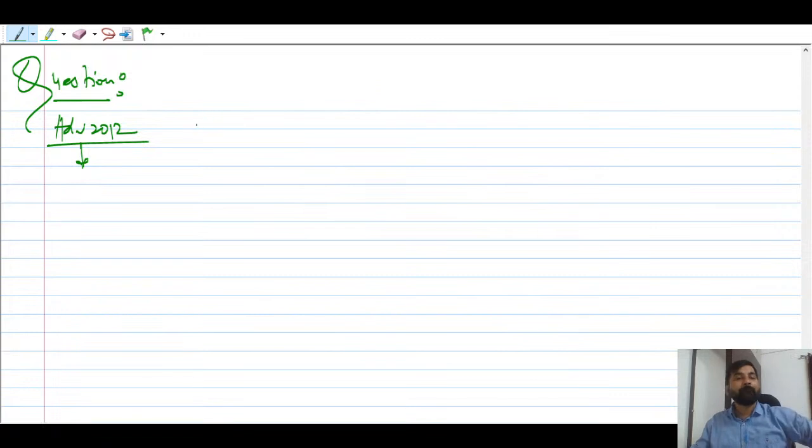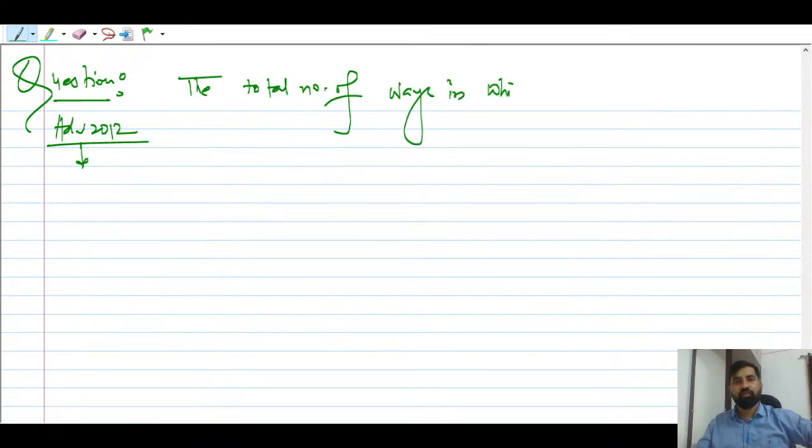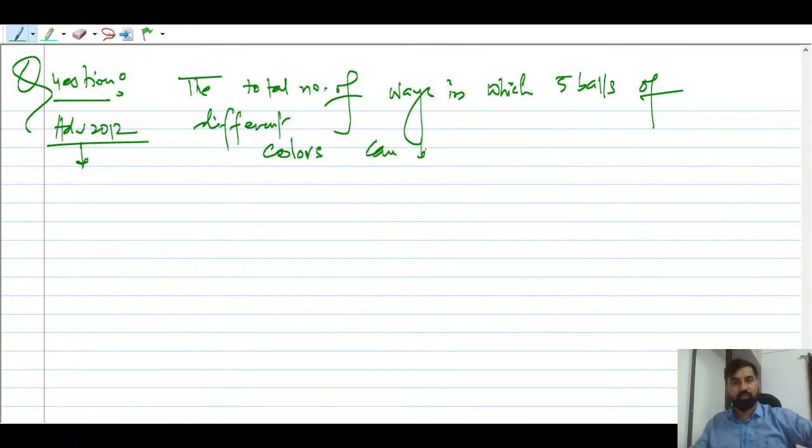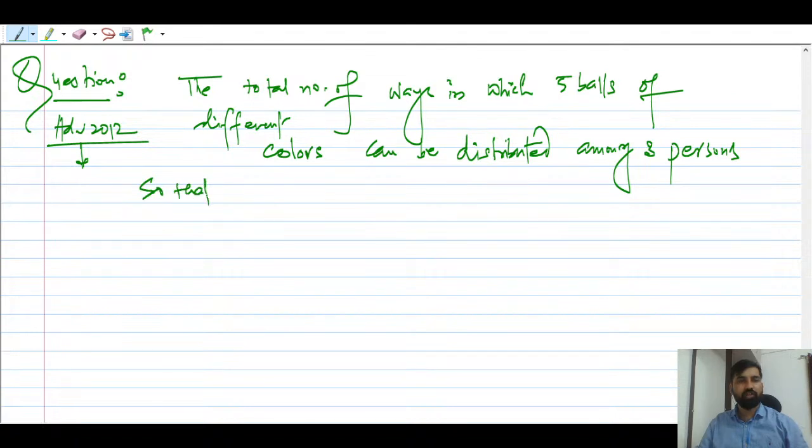तो ये क्वेश्चन में देखो, what is this question? The total number of ways in which 5 balls of different colors can be distributed among 3 persons so that each person gets at least one ball.